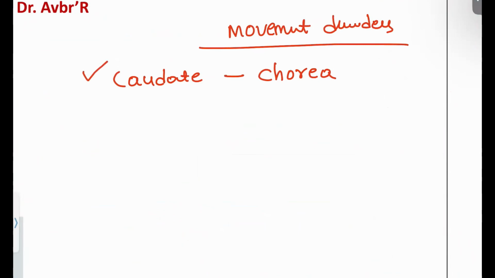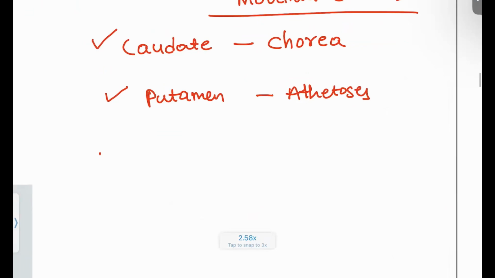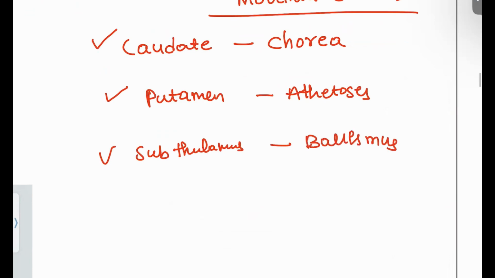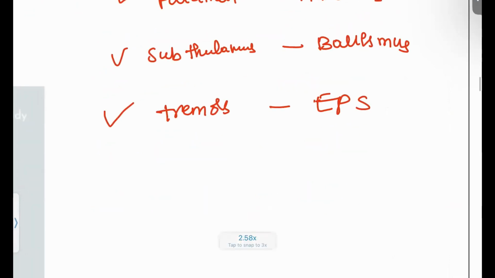And next, putamen. Putamen will present as athetosis. Next, ballismus. This is seen in the subthalamus. In the subthalamus, the patient will be having ballismus. Okay, tremors. Tremors are basically seen in the extrapyramidal system, you are going to have this condition.